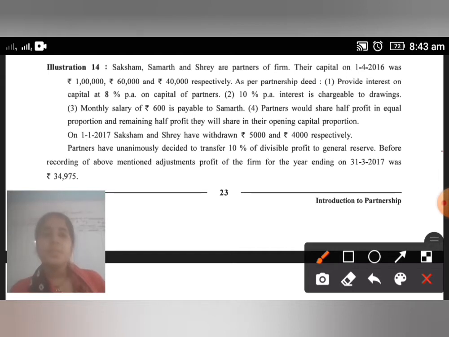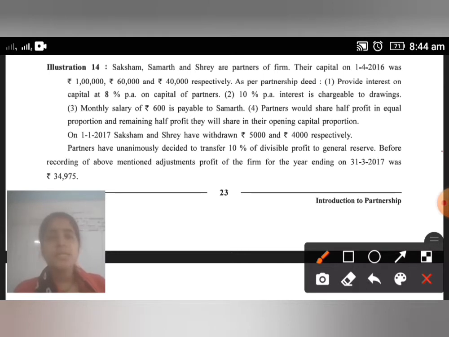As per the partnership deed among the 3 partners, they agree to provide interest on capital at 8% on capital of partners. Second, 10% interest is chargeable on drawings to the firm, by these 3 partners who are drawing capital.